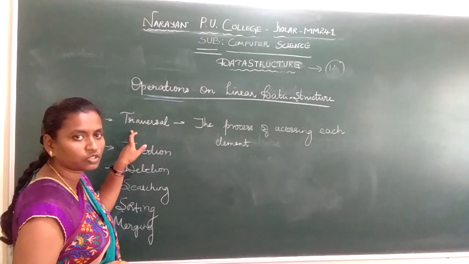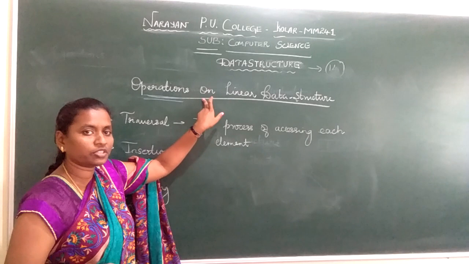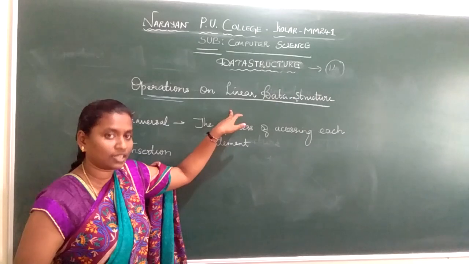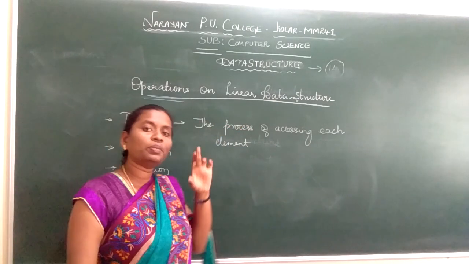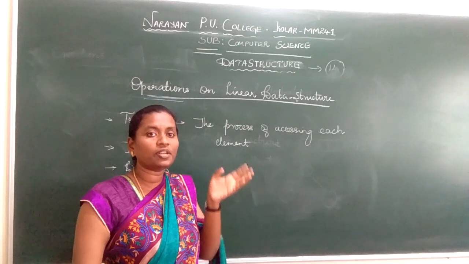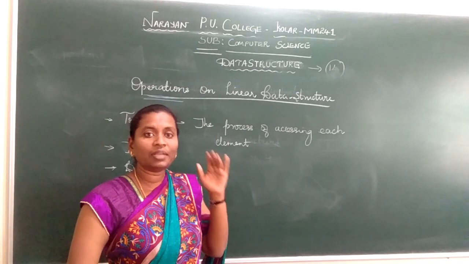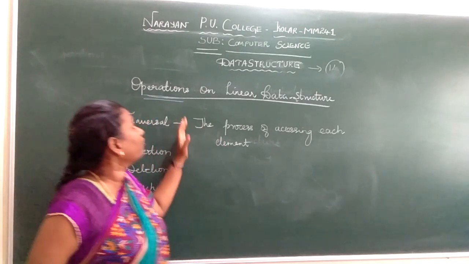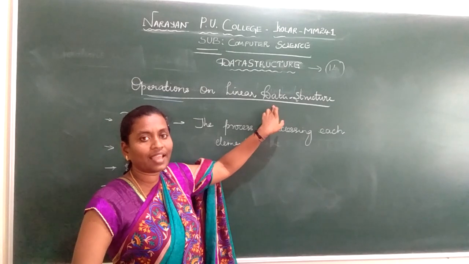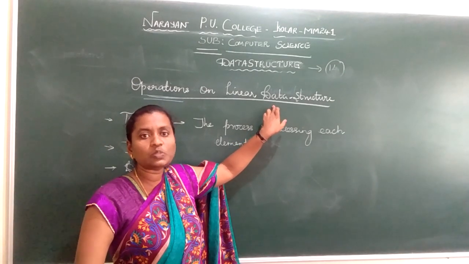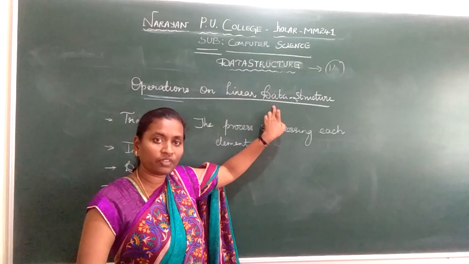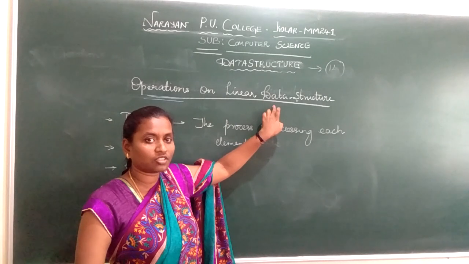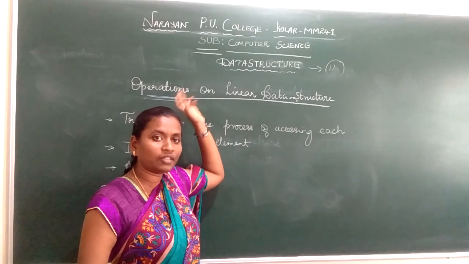The first thing to note, this is not a 2-marks question: what are the operations which are performed on the linear data structure, or the operations which are performed on the primitive data structure? Please don't get confused. For the primitive data structure, the operations we perform are create, update, select, delete. But the operations performed on a linear data structure are different. I am stressing this because quite commonly when I ask for the operations for the primitive data structure, you write this, and if I ask for linear, you write the vice versa.